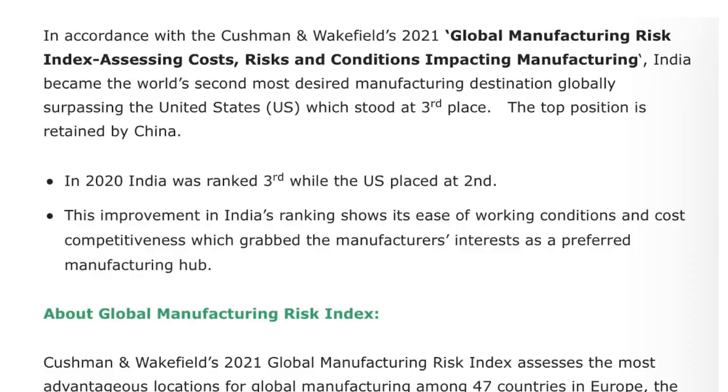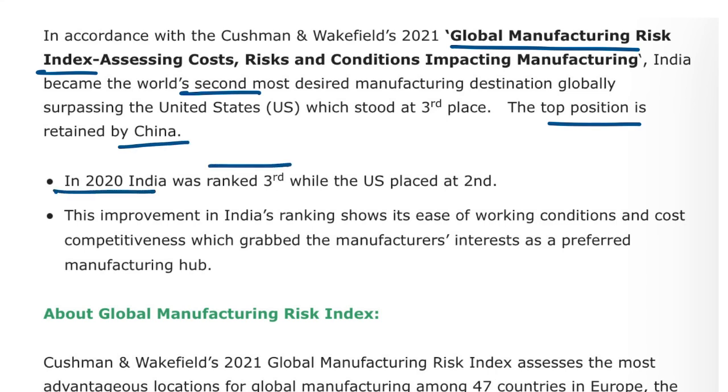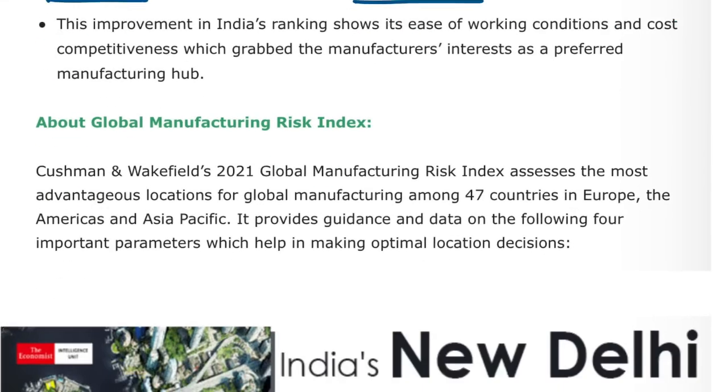Next. Now, if we talk about the Global Manufacturing Risk Index, in this we saw that the rank of India was second. Who topped this? This was topped by China. Important data to remember: in 2020, the rank of India was third, while USA was placed second and China was still in the first position.